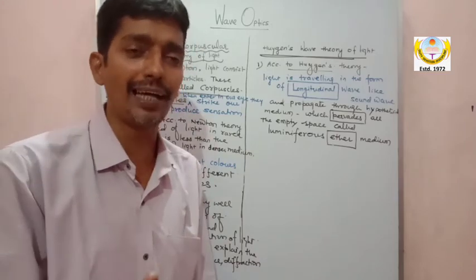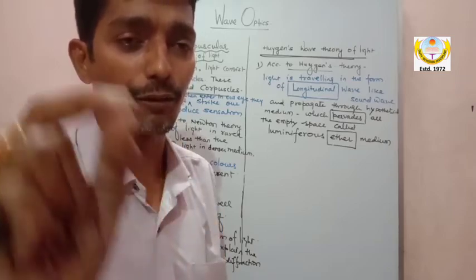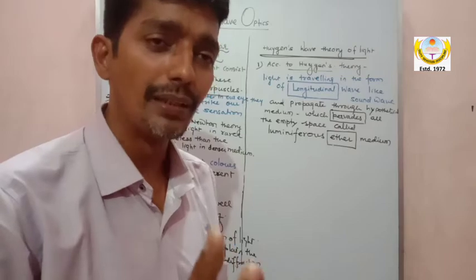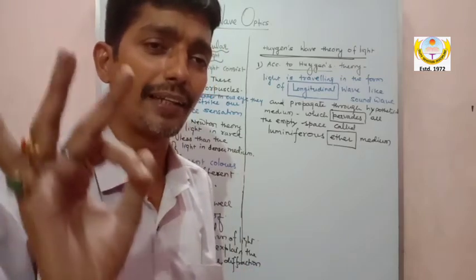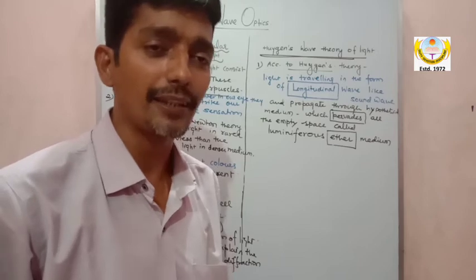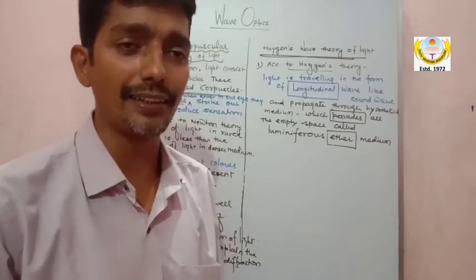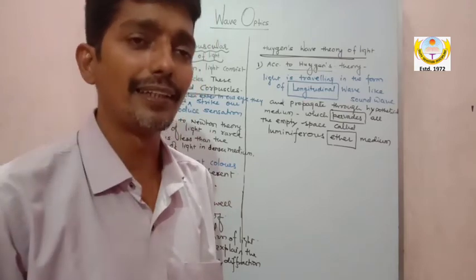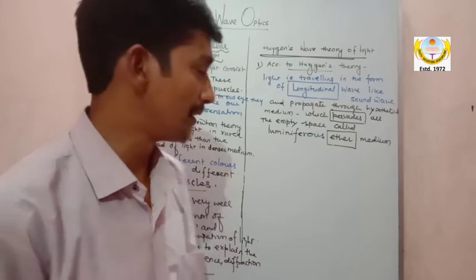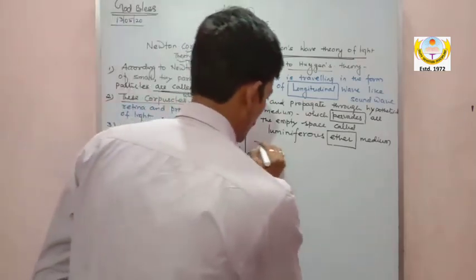The only problem in Huygen's theory was that he did not know the wave nature of light, and because of that, my dear, he made the second mistake, that he said there is a hypothetical ether medium which pervades all the empty spaces, which is wrong, and which was later discarded by two scientists. One is Young and another is Fresnel. Fresnel did it with different experiments. So let's go to the next point.